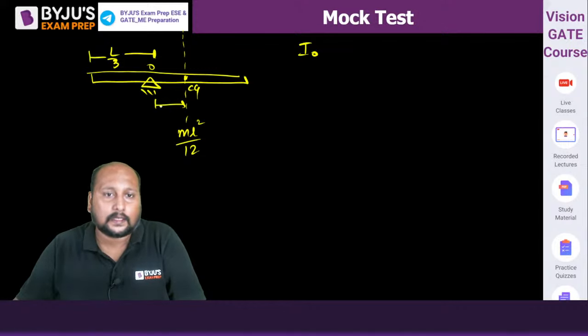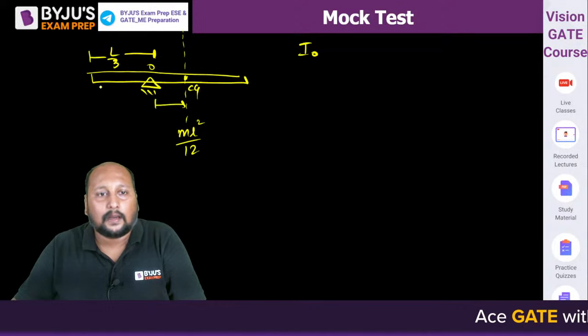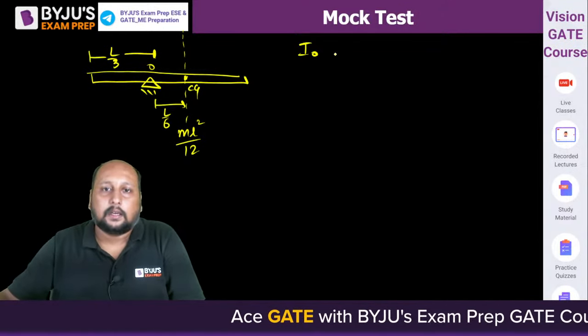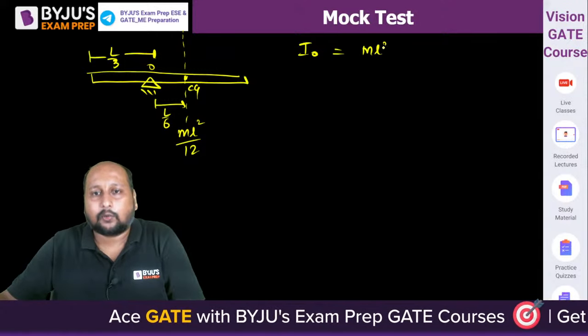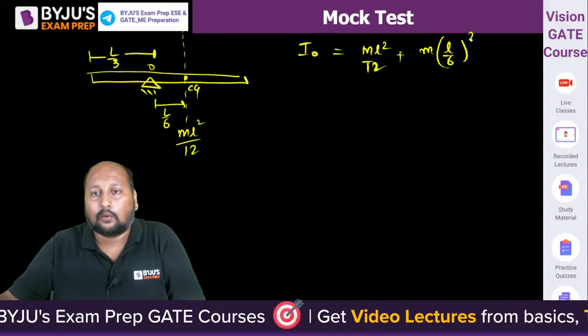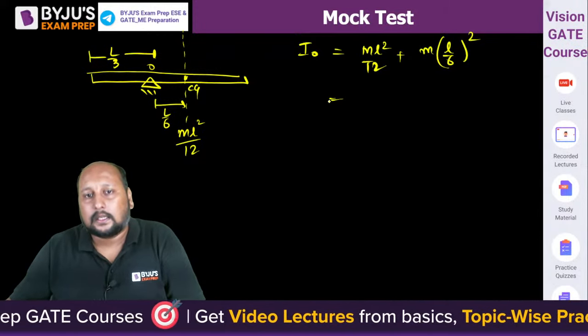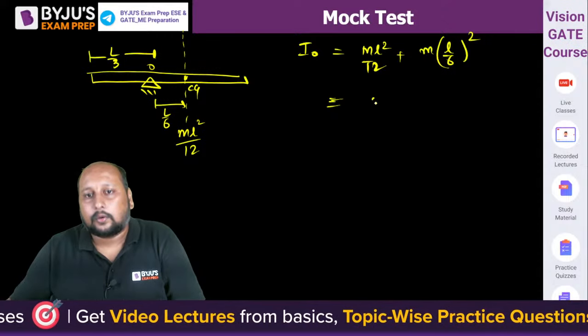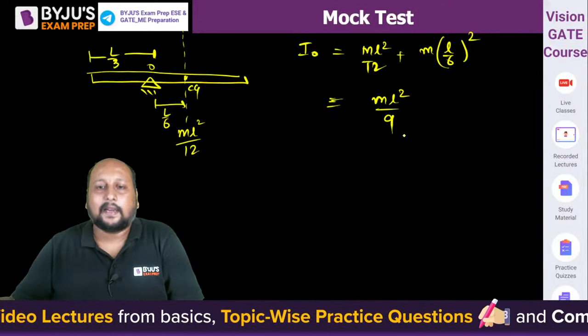Yes, what will be this distance? This will be your distance. This is L by 2. This is L by 6. So we can say I naught will be equal to ml square by 12 plus m into L by 6 whole square. So this is 36, 3, 4. So ml square by 9. Are we getting ml square by 9?